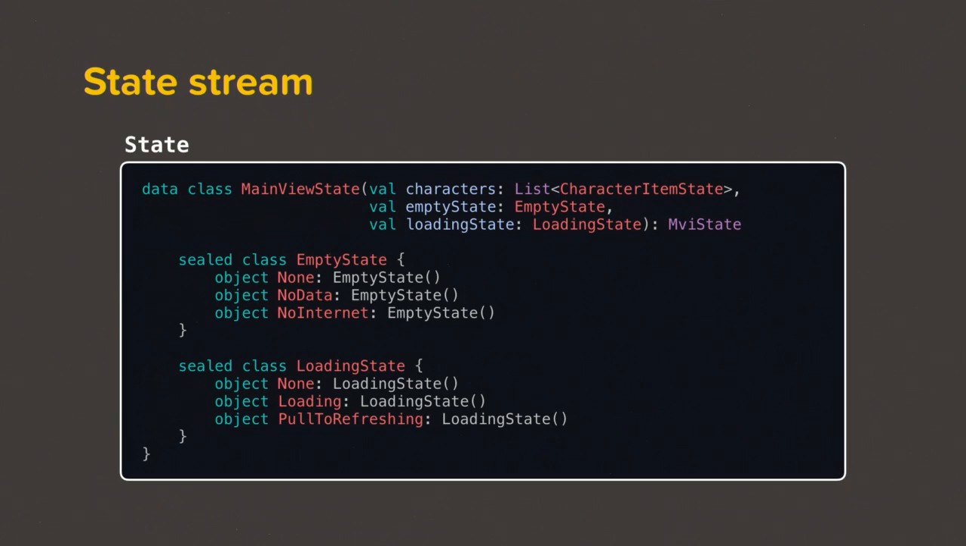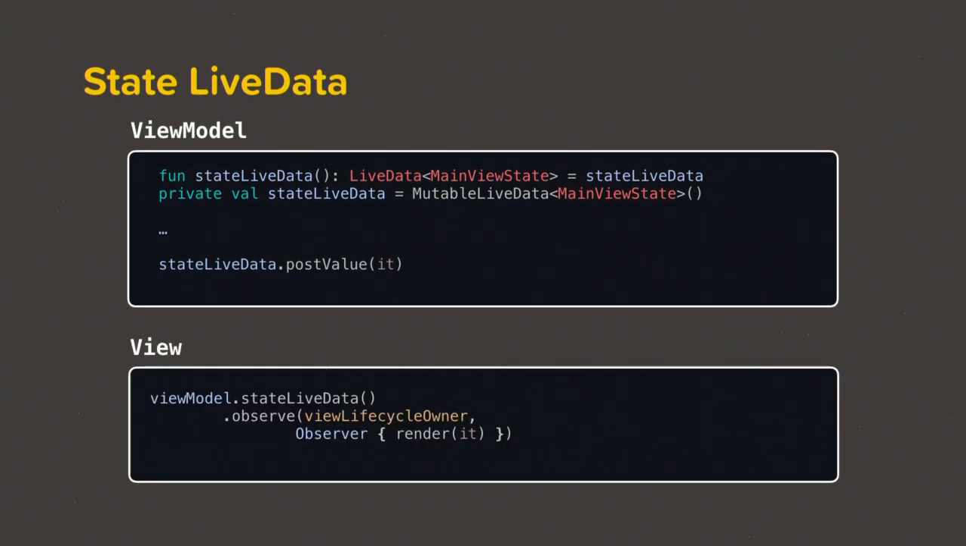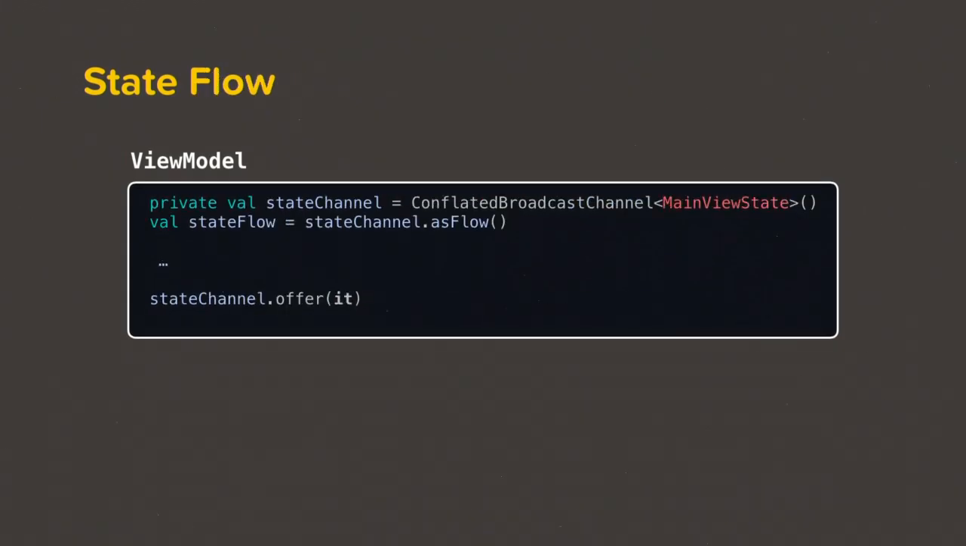So we have this state which changes over time, and our view needs to observe that state. What we usually do, because our view is lifecycle aware, is create a state live data. Whenever the state changes, we put something into this live data, and then on the view side, we observe this live data. And finally, in the render function, whenever something changes, we pass it to the renderer, and that render function is called.